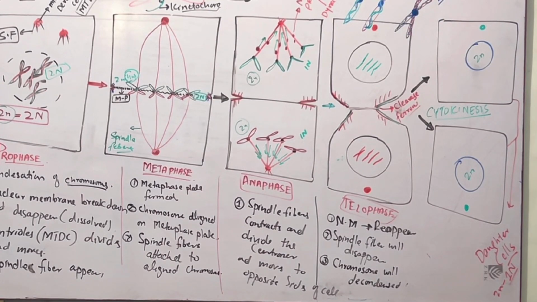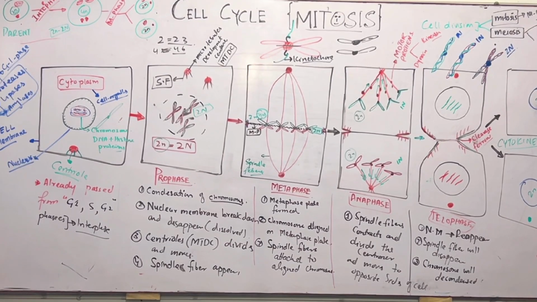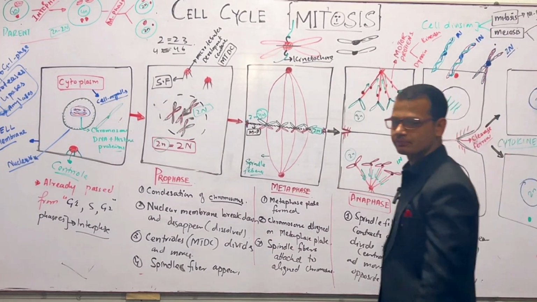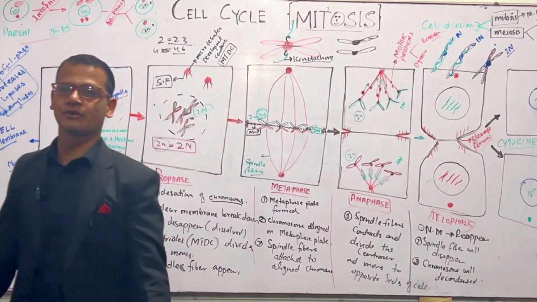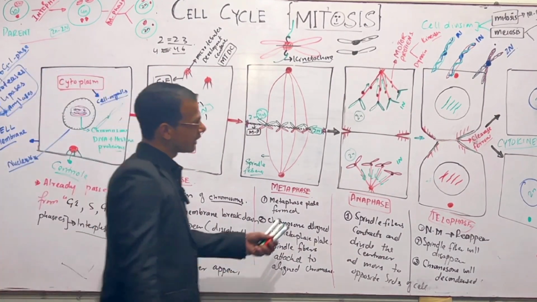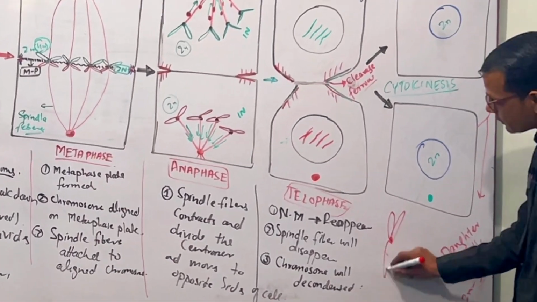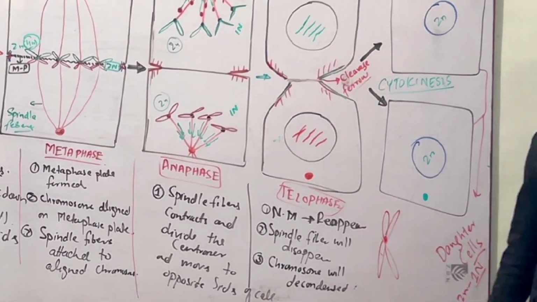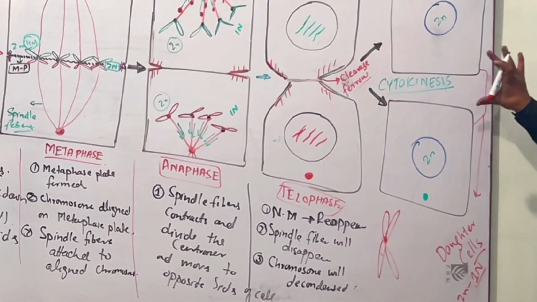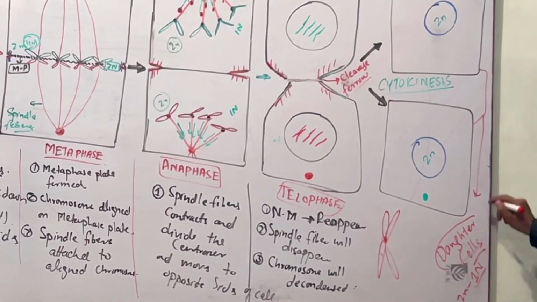Any question? Anyone? If you don't have a question, I have one. Why are these called sister chromatids, not brother chromatids? And why are these cells called daughter cells? Why not son cells?